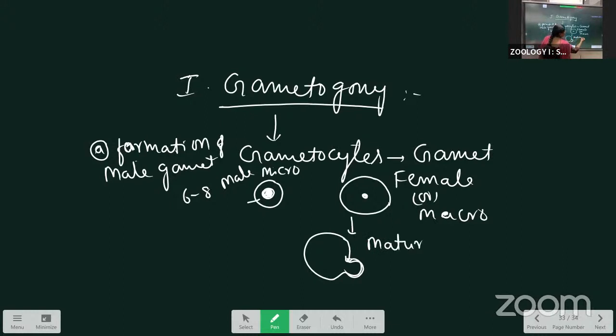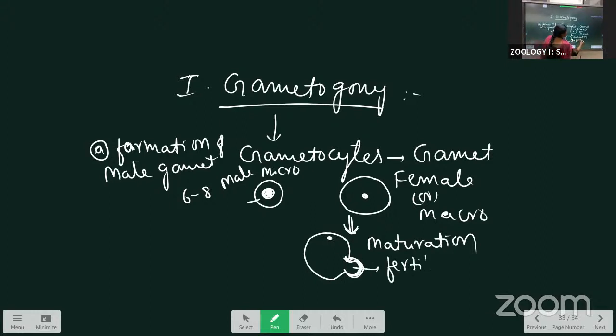This happens in the female gametocytes. Some changes occur, the nucleus goes to the periphery, and the cytoplasm forms a cone-like structure that we call a fertilization cone.